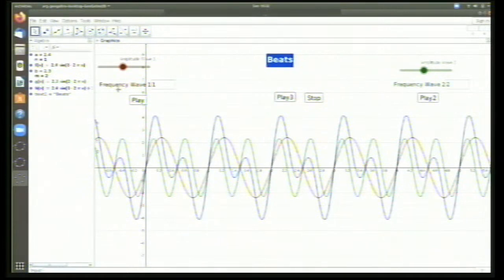Okay. This is a 2D applet. Here you can see that I have two waves. One is the red one with a frequency of 1, and the green one with a frequency of 2. Now you can see the combination here. The combination is the blue one.